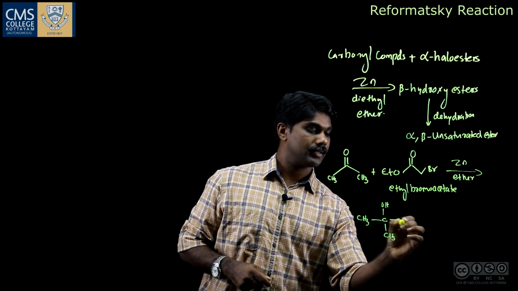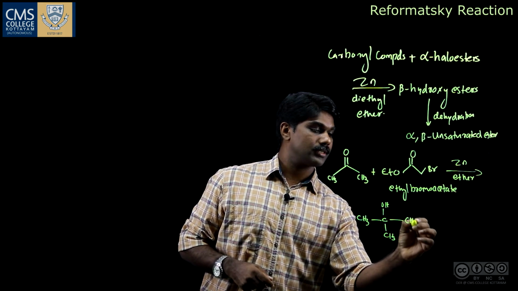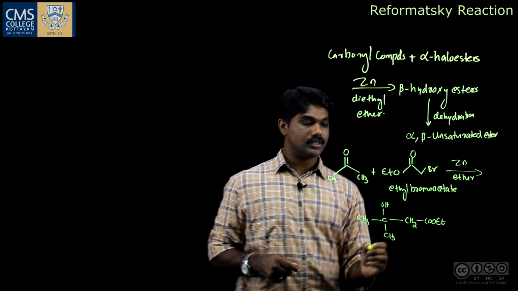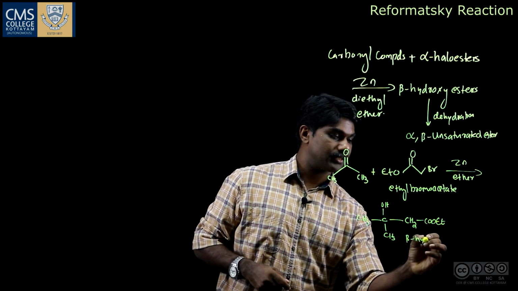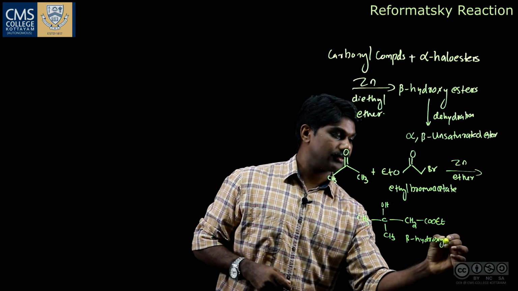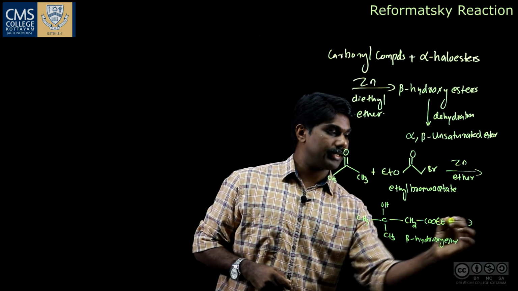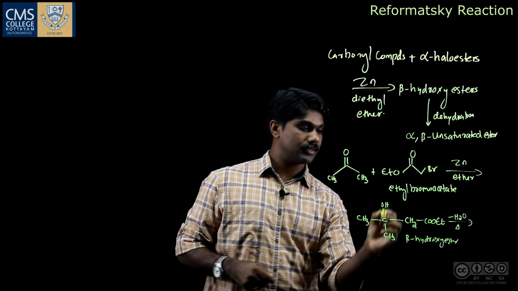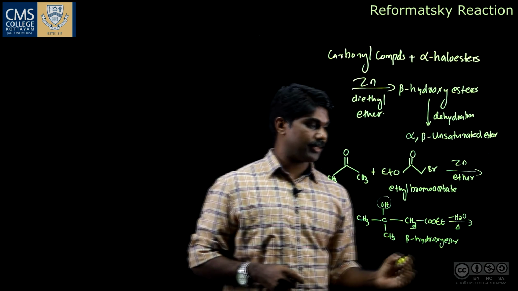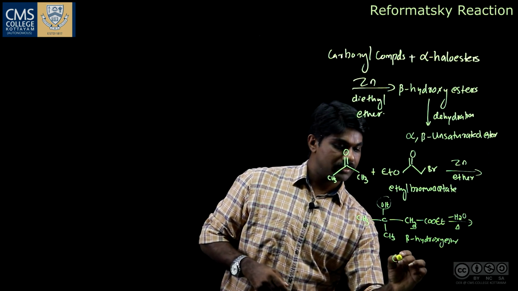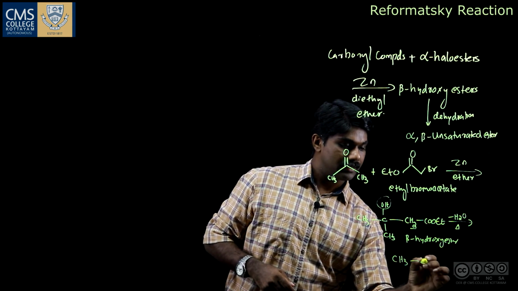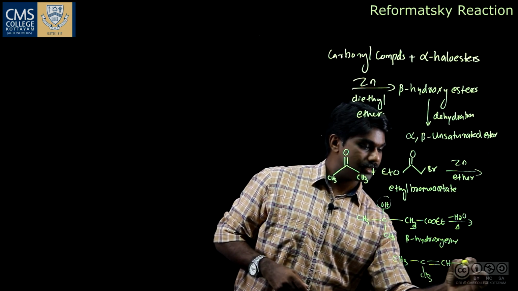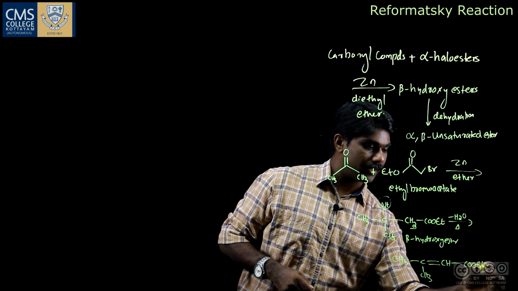CH3, C, OH, then CH2COOEt. So, this is the beta hydroxy ester, and this on dehydration, minus H2O, gives, so OH and one H from here get eliminated to form CH3 double bond CH3 CH single bond COOEt.